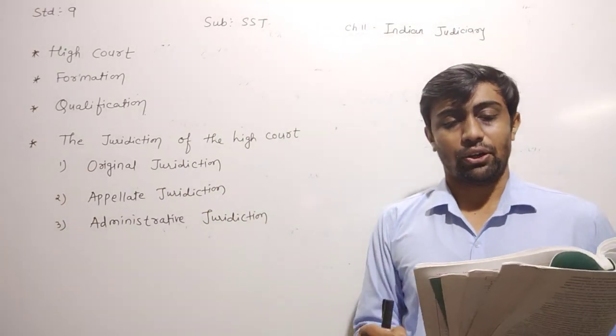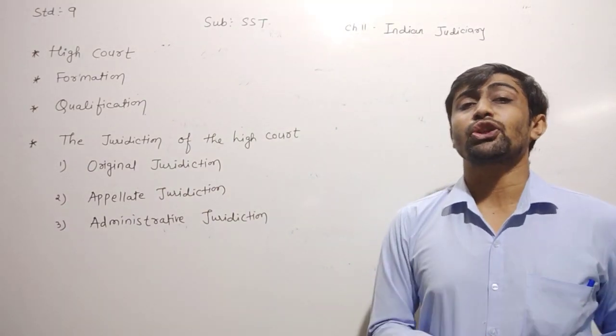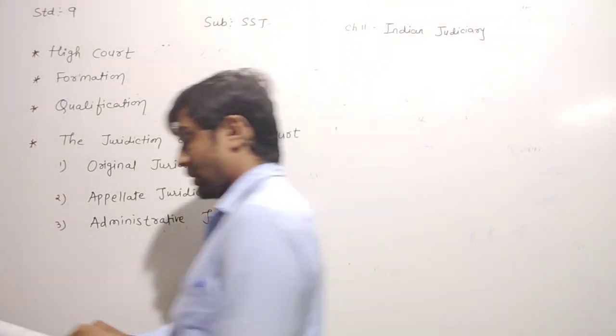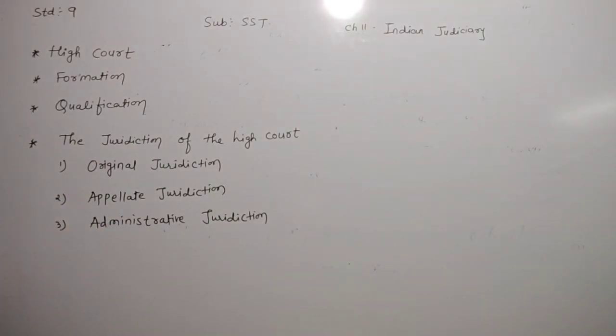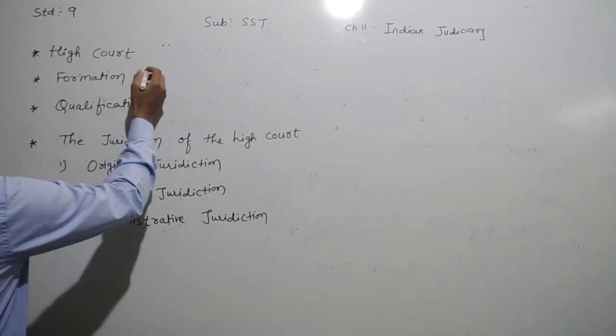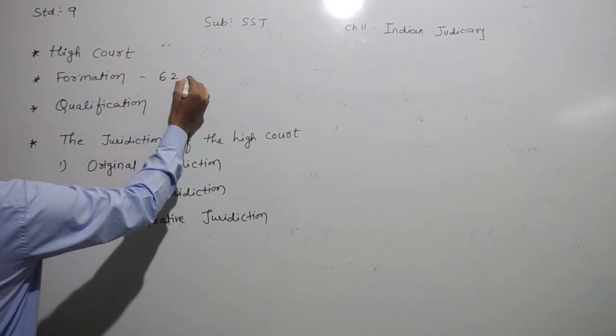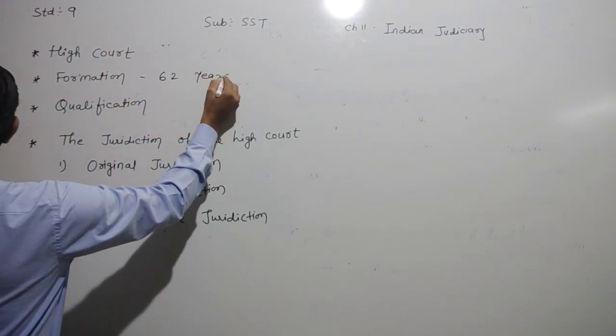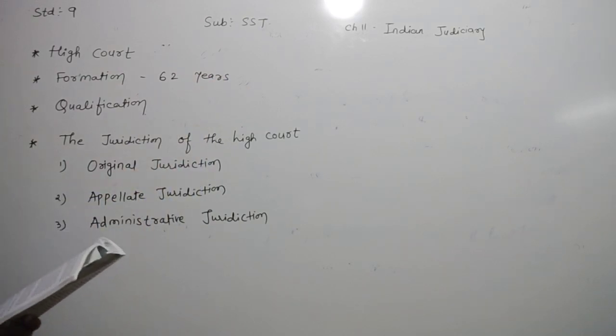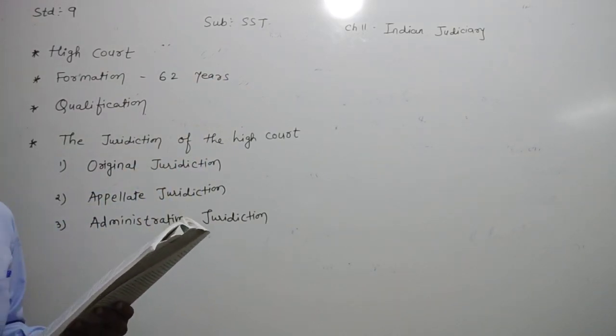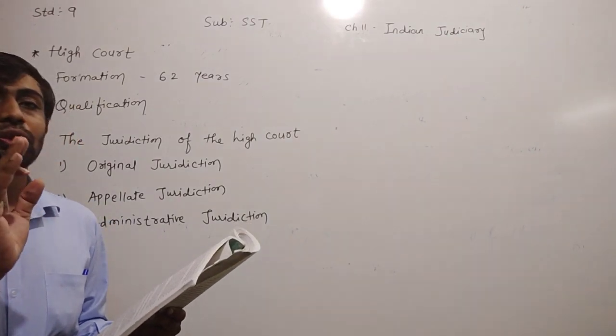The age limit of a judge of the High Court is 62 years. What was the age limit, dear children? You know very well that the age limit of a High Court judge is 62 years. Remember, 62 years. And a judge can tender his resignation addressed to the President.